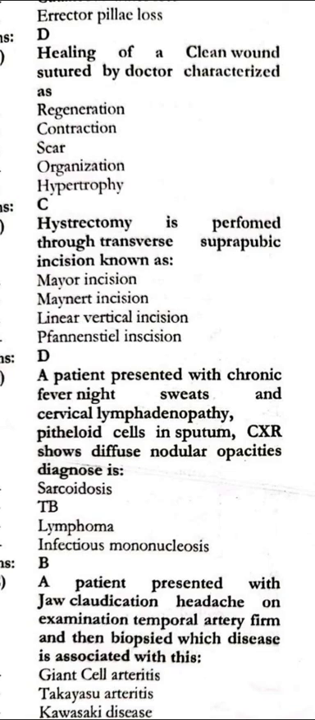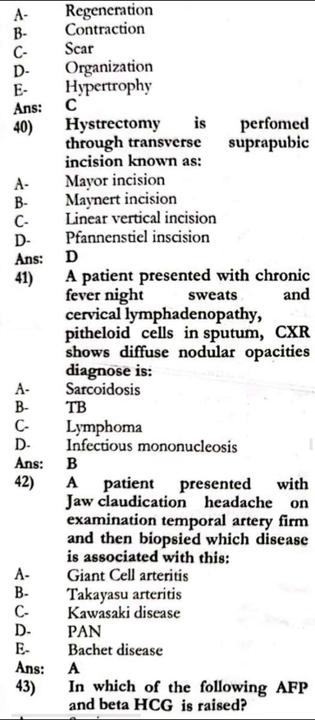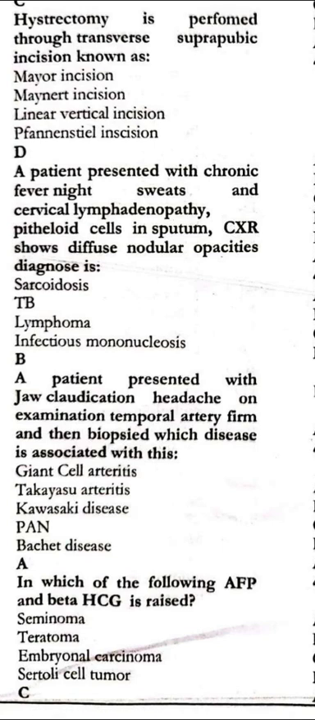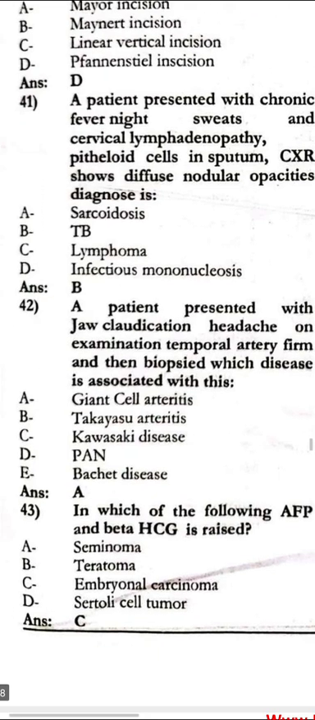Hysterectomy is performed through a transverse suprapubic incision known as the Pfannenstiel incision. The patient presented with chronic fever, night sweats and cervical lymphadenopathy. Chest X-ray shows diffuse nodular opacities. The diagnosis is TB.